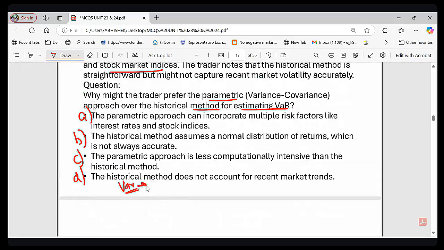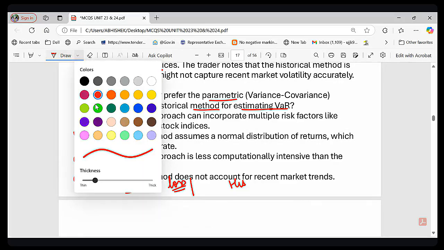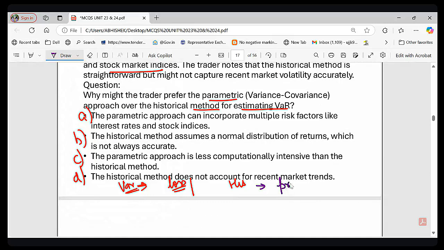So VAR helps traders measure losses within a given time frame. अब वैल्यू एट रिस्क क्या करता है कि कितना लॉस हो रहा है एक टाइम फ्रेम के अंदर, ये मेजर करने में हेल्प करता है. Now there are two methods. The first method is the historical method. You know what is historical method? So the historical method uses past price movement, right, to predict future risk.